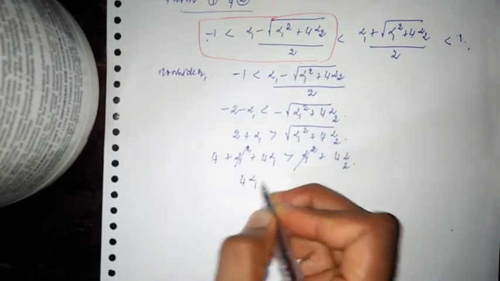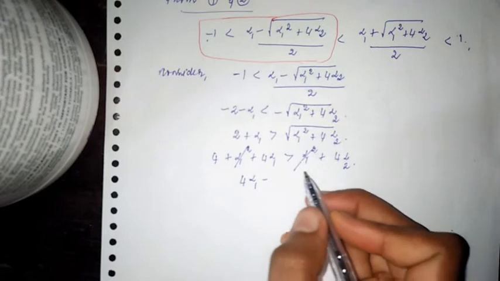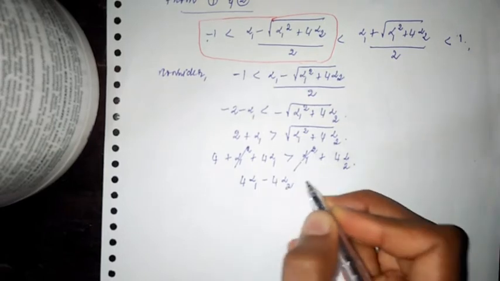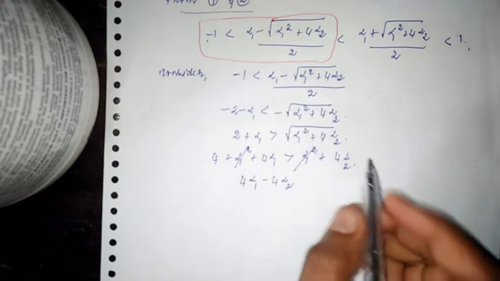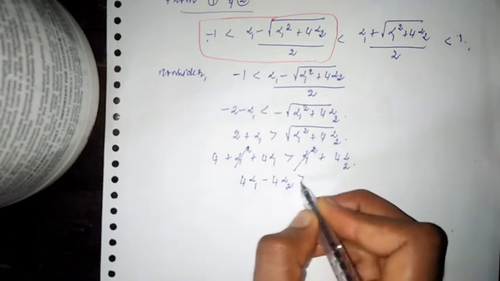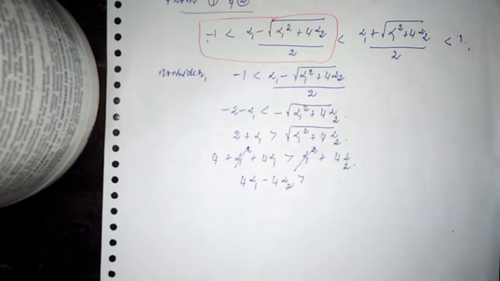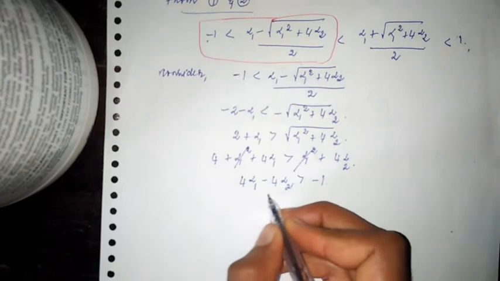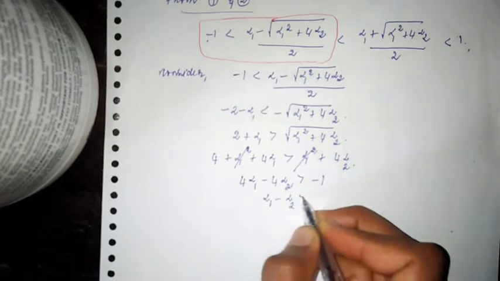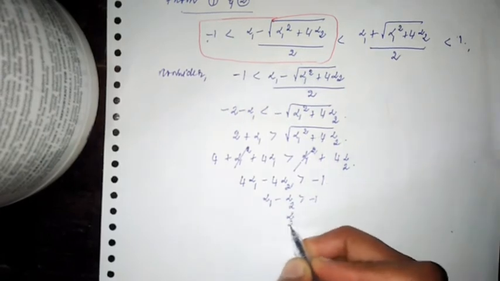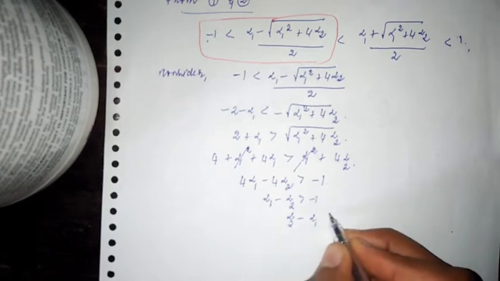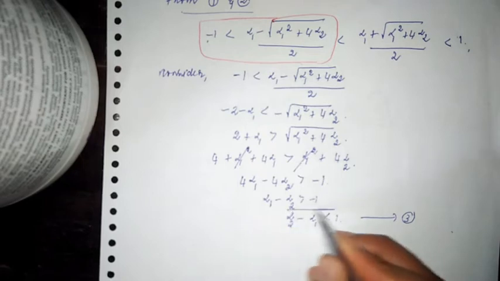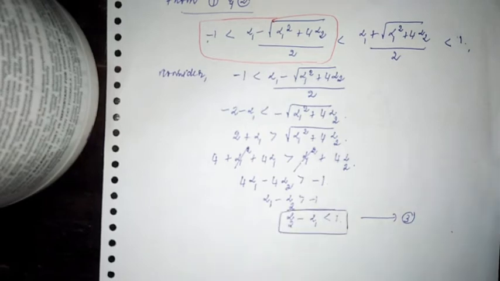So I have 4 alpha 1 minus 4 alpha 2 greater than minus 4, that is alpha 1 minus alpha 2 greater than minus 1, or alpha 2 minus alpha 1 less than 1, right? This I am going to take as equation 3. So alpha 2 minus alpha 1 less than 1.